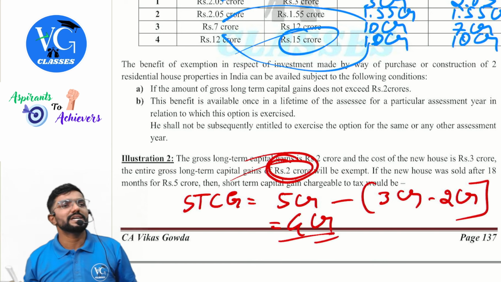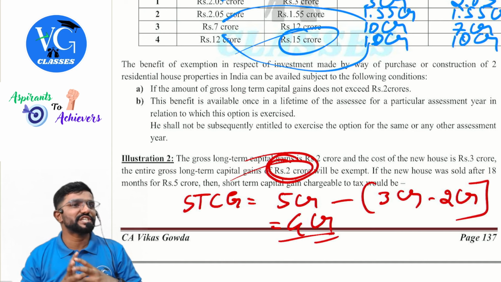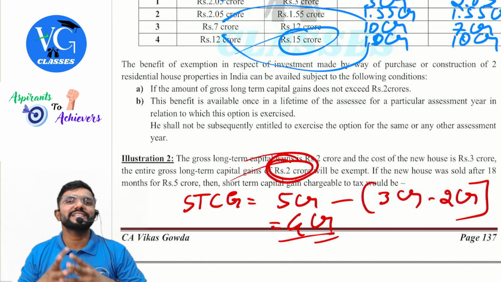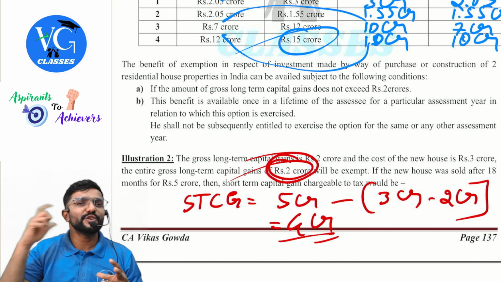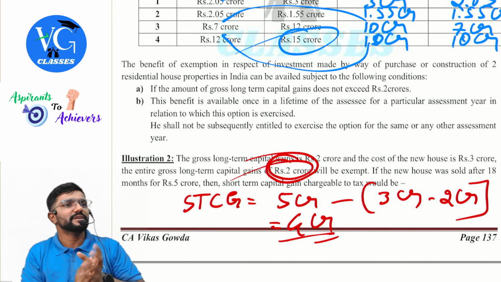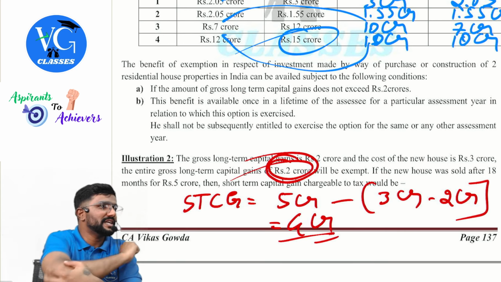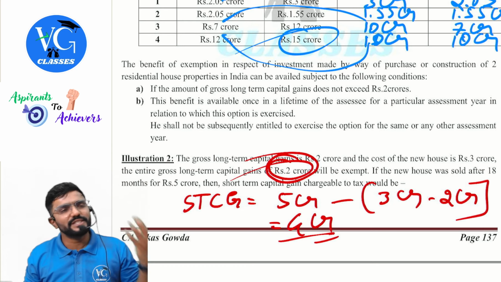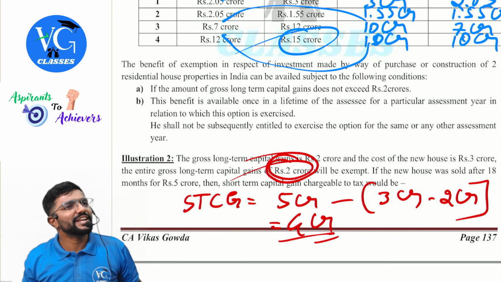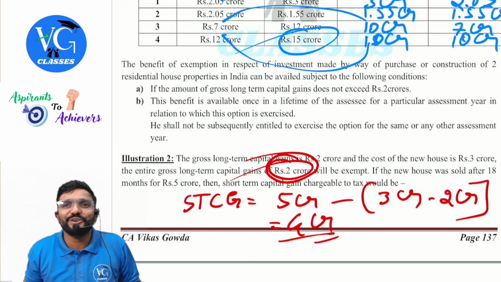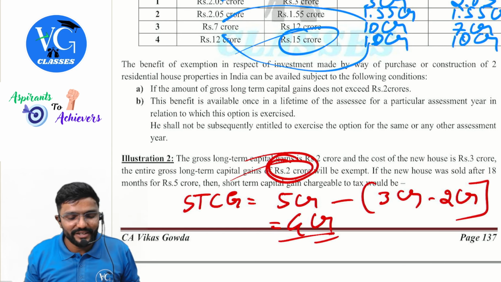Did you understand? For these three sections, while computing the capital gains on the transfer of the new asset within the specified period, from the cost, reduce the amount of exemption which is claimed earlier. Sir, what if by chance I had claimed the entire 3 crore as exemption? Then cost becomes zero for you. Cost becomes nil for you.